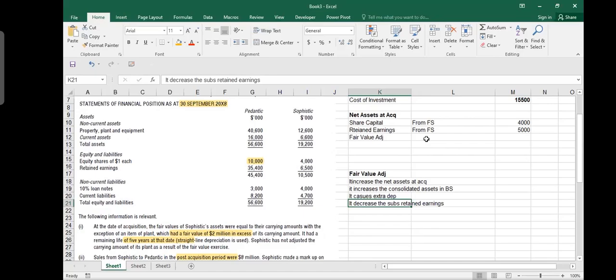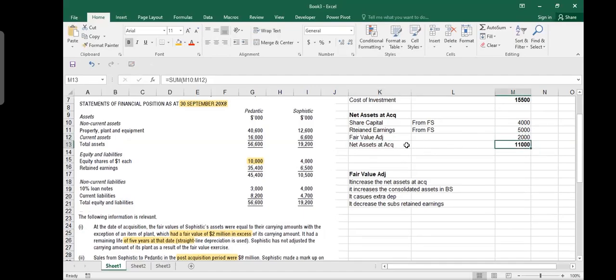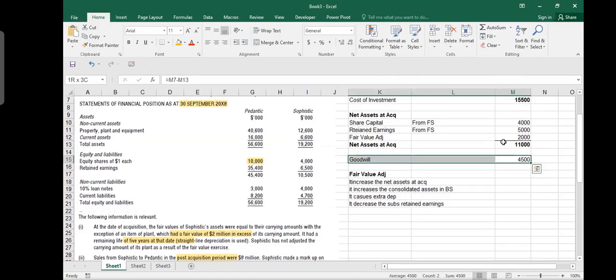Okay. So now your fair value adjustment comes to 2 million. So it means that your net assets at acquisition were 11 million. So if I have these numbers, I can say that goodwill is 15.5 minus 11. So your goodwill is in this case 4.5 million. It is done. The first thing is done.